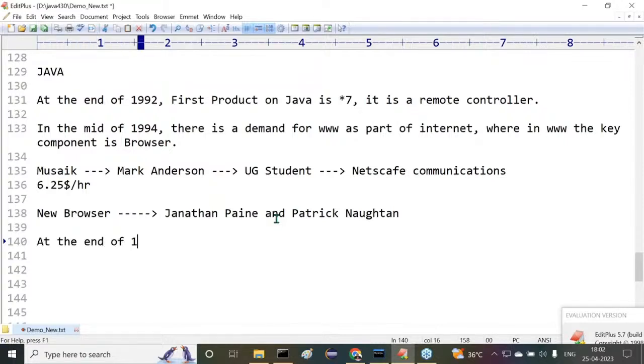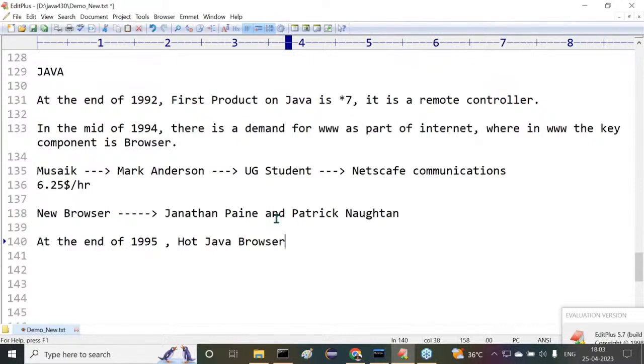At the end of 1995, they completed a browser and they have given the name Hot Java browser.